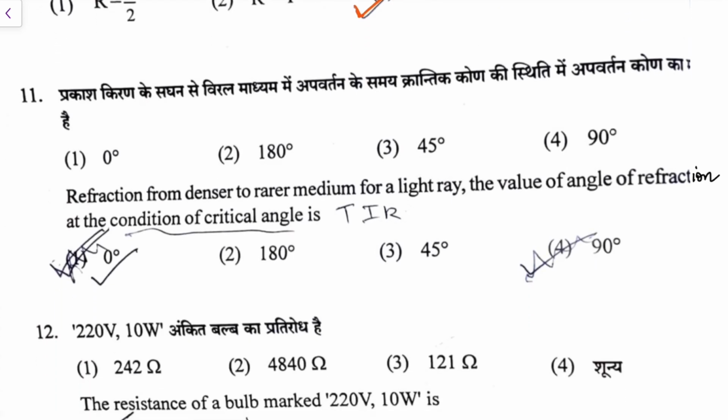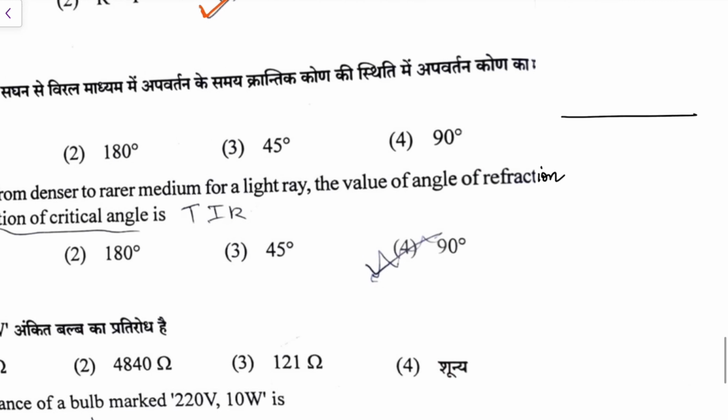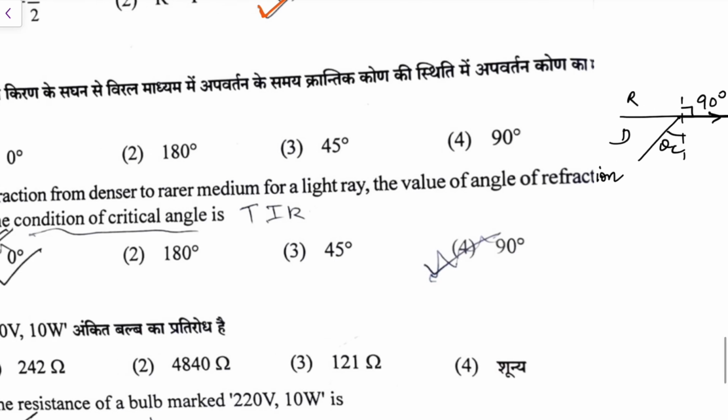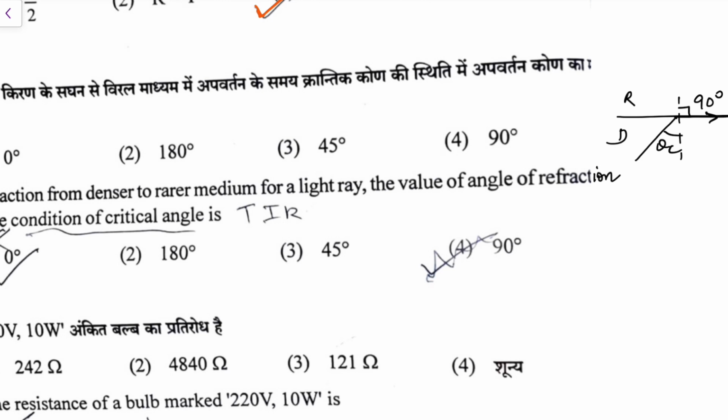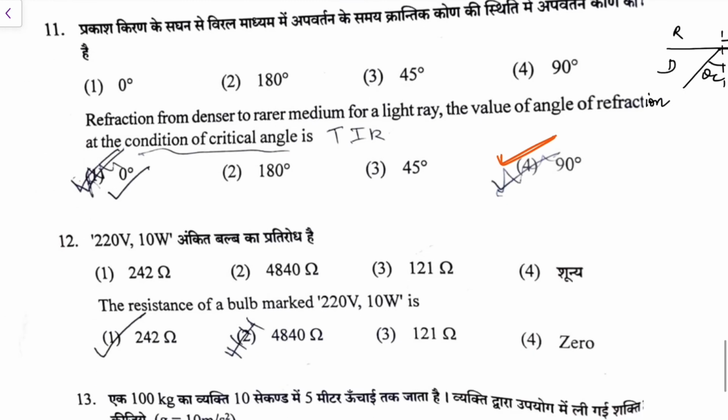Refraction from a denser to rarer medium. The light is going from a denser to rarer, so what is the value of angle of refraction at the condition of critical angle? You know what happens when a ray goes from, let's say, denser to rarer, and this angle is theta c. So theta c is that angle when the ray just glides over the surface. So this angle is going to be 90 degree. So angle of refraction would be 90. So the answer here should be option 4. The student ticked it correctly, but I don't know why he did it wrong. It should be option 4.